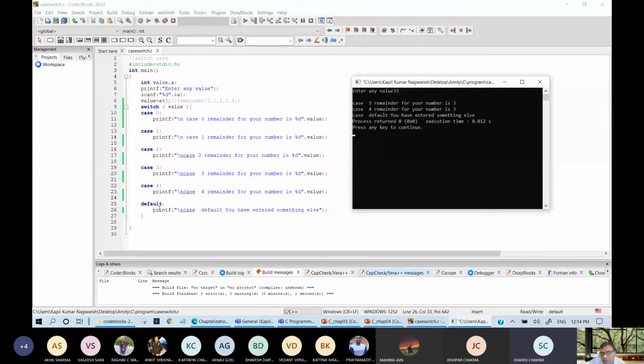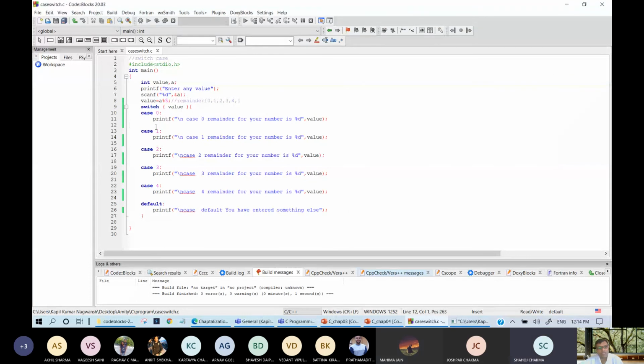If I put a break here, this statement will automatically break the execution of subsequent statements. This break is not correctly aligned, although there may be no problem while running.